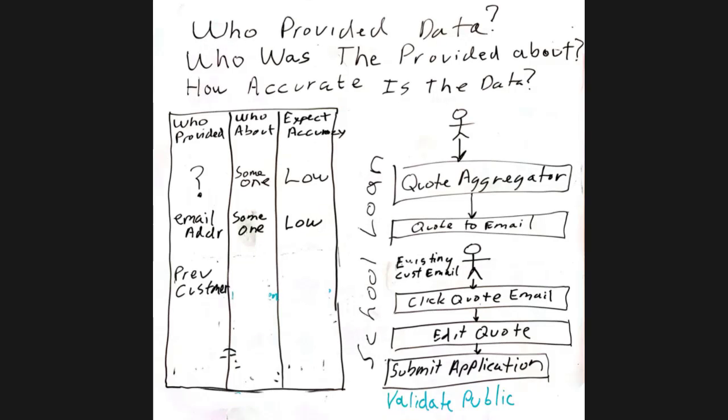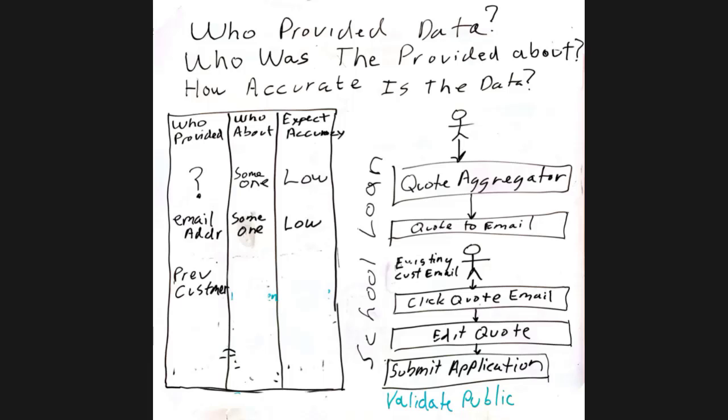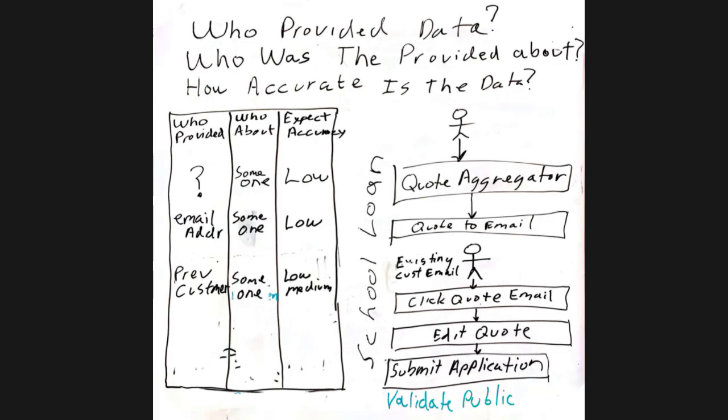So they're a previous customer. That means we know who the applicant is. I'm sorry, the person filling out the application. It may still be on behalf of somebody else. And so we don't really know who it's about still, and we don't know the expected accuracy. So let me put that up there. At this point, we know who the person is who's filling out the application.